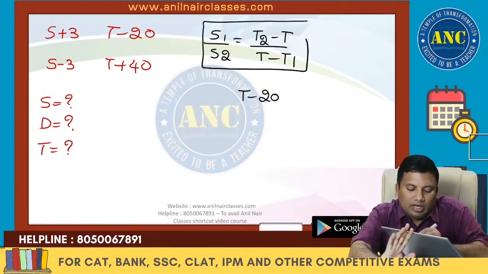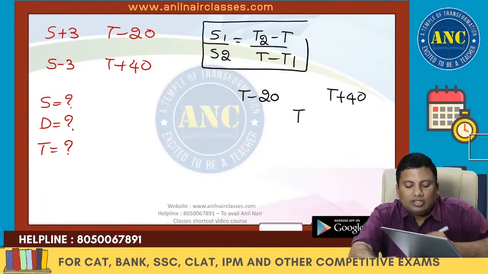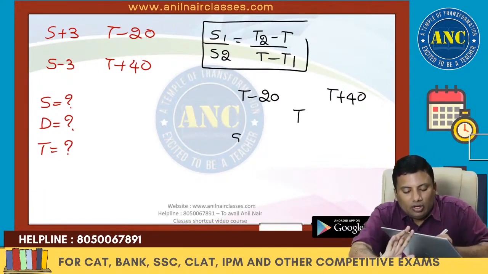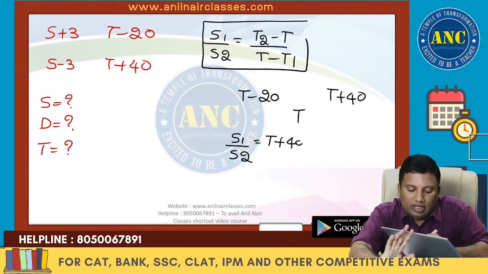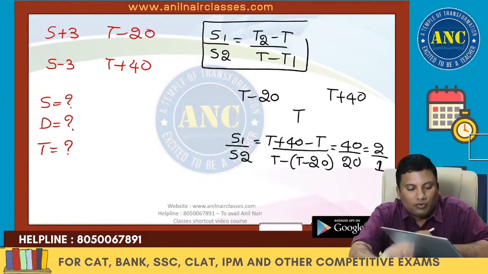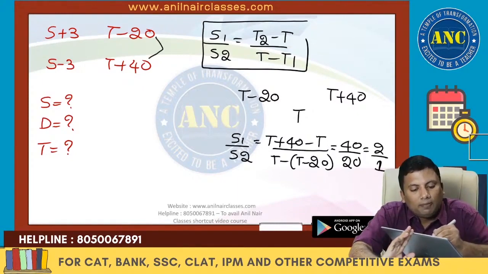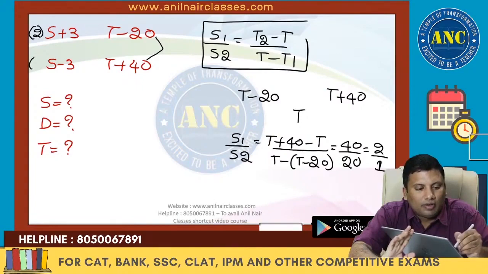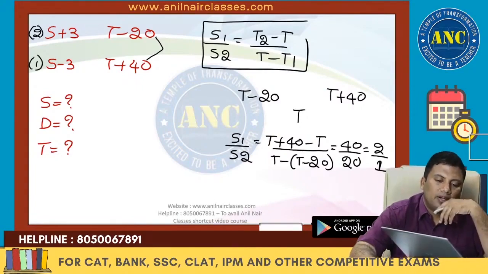Lowest is T minus 20. Highest is T plus 40. Average it is T. So S1 by S2 is nothing but (T plus 40 minus T) by (T minus of T minus 20), which is nothing but 40 by 20, which is 2:1. Speed ratio, time period ratio is 1:2, so the speed ratio is 2:1.